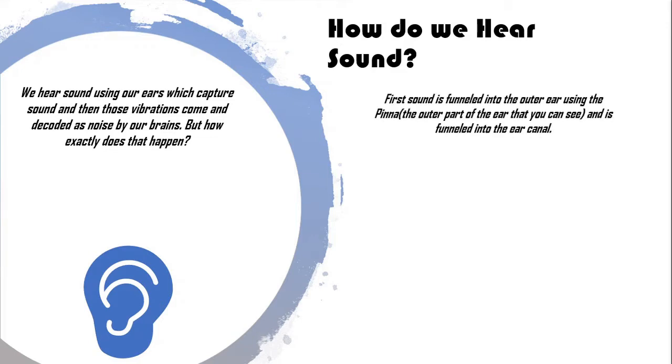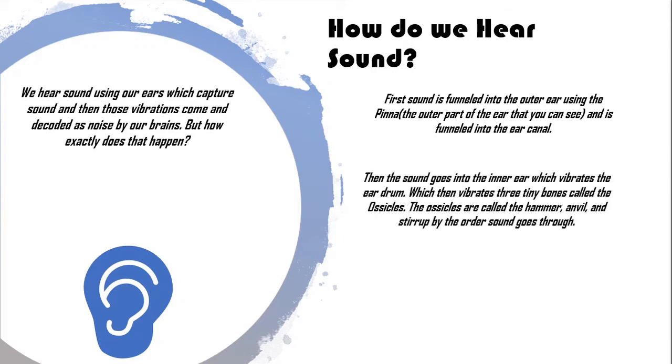First, sound is funneled into the outer ear using the pinna, the outer part of the ear that you can actually see. And then it is funneled into the ear canal. Then the sound goes into the inner ear, which vibrates the eardrum, which then vibrates three tiny bones called ossicles. These ossicles are called hammer, anvil, and stirrup by the order the sound goes through.